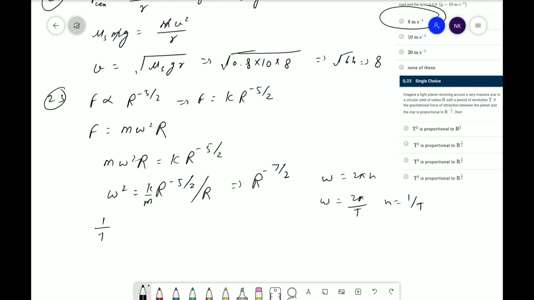Hence 1 upon t square is equal to all the things, k upon 2 pi and 2 pi, everything will be constant. So let's consider k dash, r the power minus 7 by 2. Therefore t square will be equal to r the power plus 7 by 2. Hence t square is directly proportional to r the power 7 by 2 if we remove the proportionality. Therefore the correct answer is B.